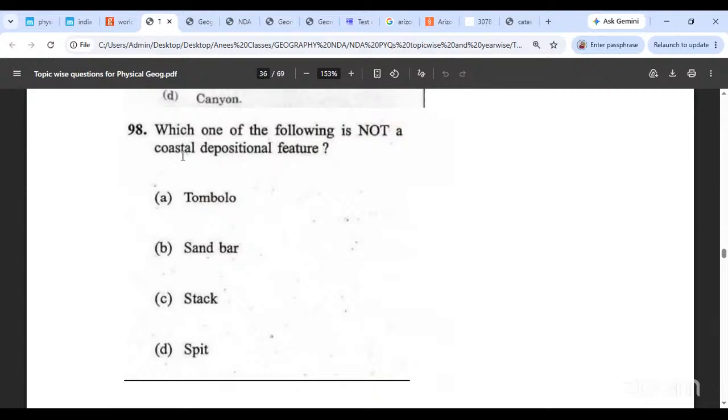Which one of the following is not a coastal depositional feature? Tombolo, sandbar, stack, or spit? Stack. Stack is an erosional feature. Remember the Old Man of Orkney? Tombolo was the one that joined two headlands. Sandbar is something that simply occupied the entrance of the bay. Spit was a strip of land that extended from the headland onward. So that is a spit.